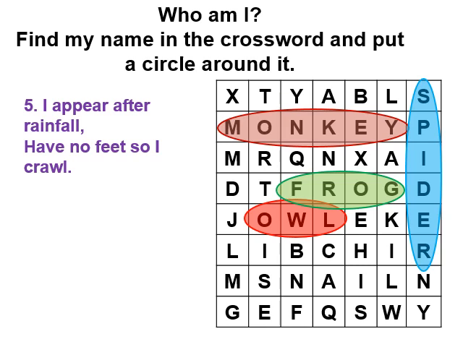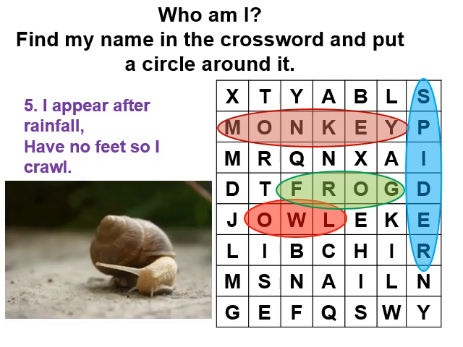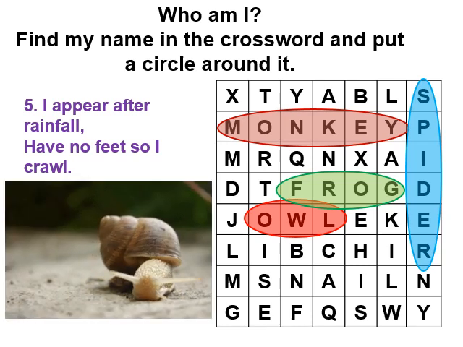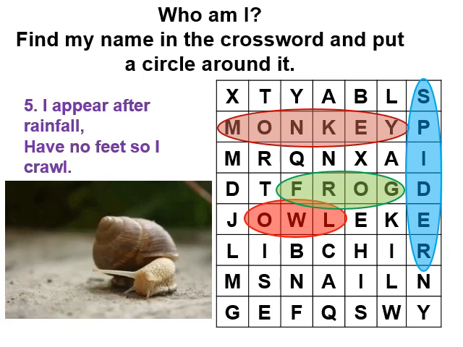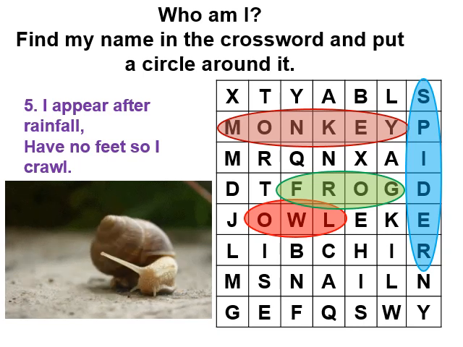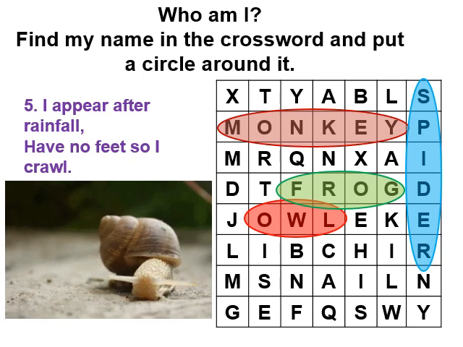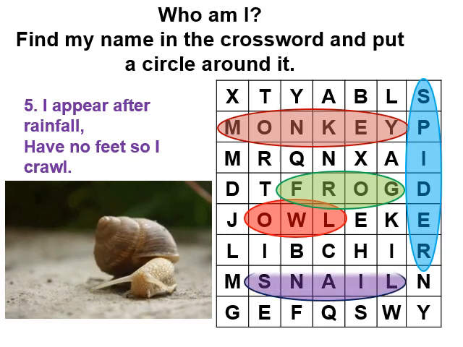It is a snail. Children, look here. This is a snail and it has no feet. So that's why it crawls. It crawls very slowly. Now look for the spelling of snail in the crossword. Have you got it? So check. Snail. Yes, this is snail.